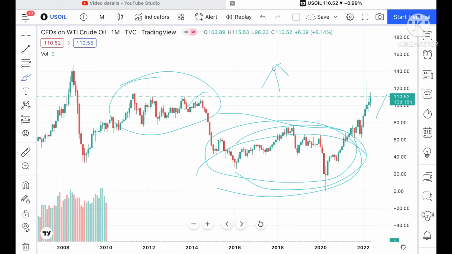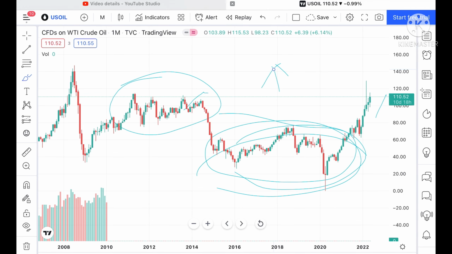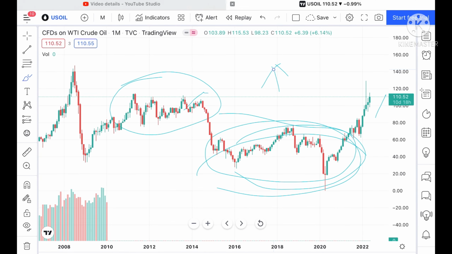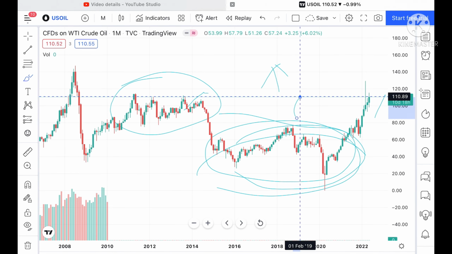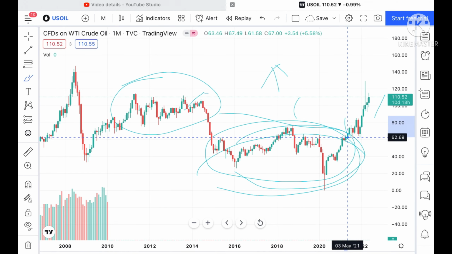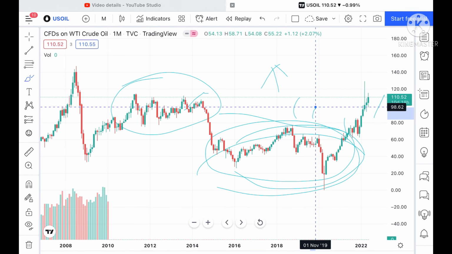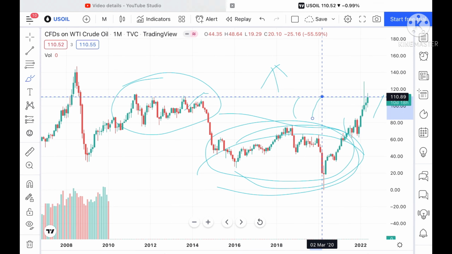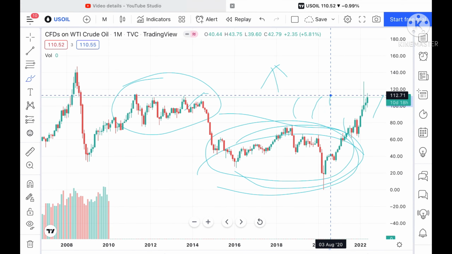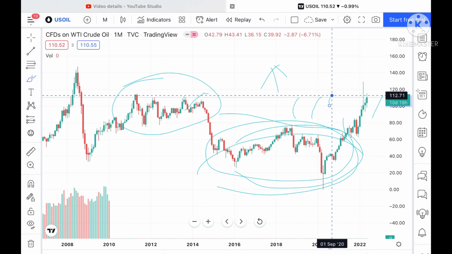See now, suppose the price sustains this particular level, we can see it can touch a level of 112, okay, 110. So if you look at this particular trend, 110.89 is a resistance, which is already a weakened resistance, so the probability will be high. We can see it can go further upside towards a level of 112.71.